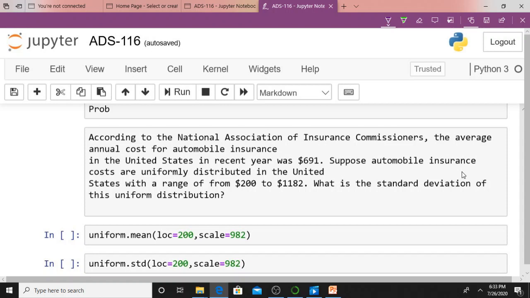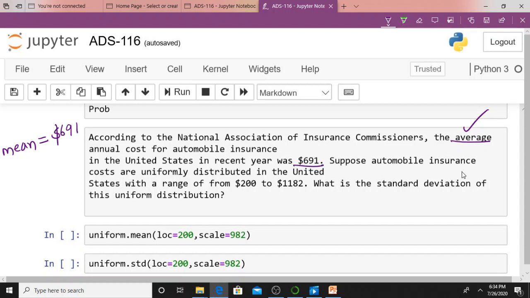It says, according to the National Association of Insurance Commissioners, the average annual cost for automobile insurance in the United States in a recent year was $691. What is given here is the average annual cost. Average annual cost means I can say the mean. This value is nothing but the mean. What is my mean? $691. That's what it says.